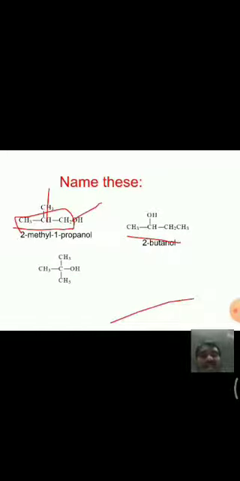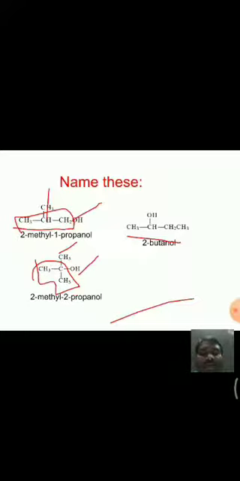Next, see here, this molecule, the common name is tertiary butyl alcohol, and for giving number, first we have to take the longest chain like this. At second position OH is there, CH3 is there. It means 2 methyl 2 propanol, that is the name.